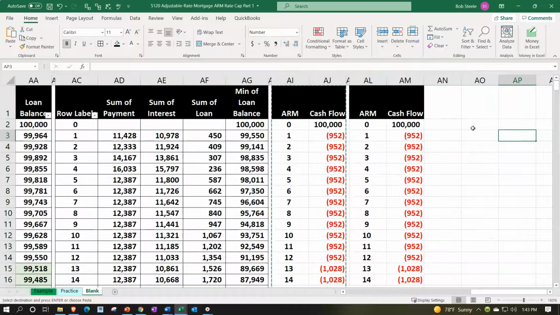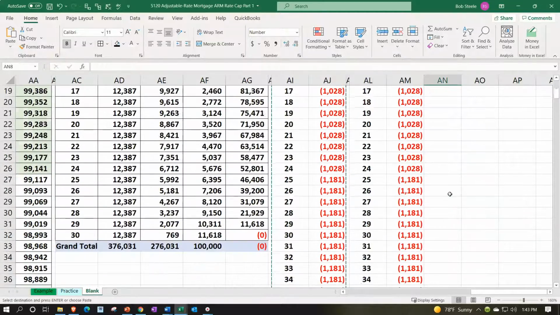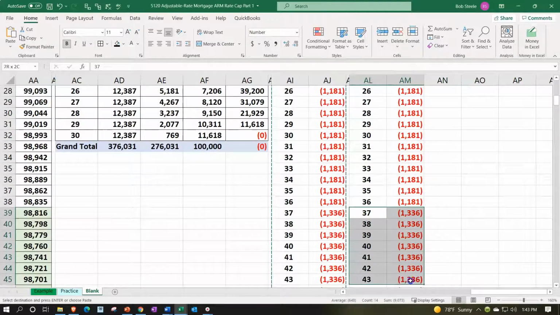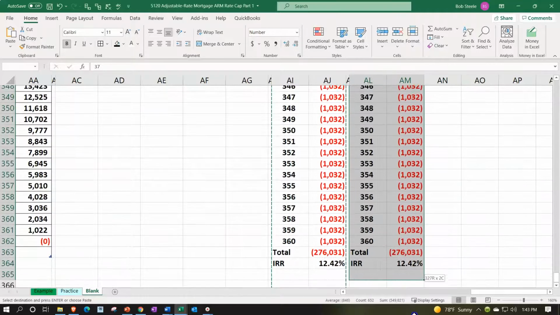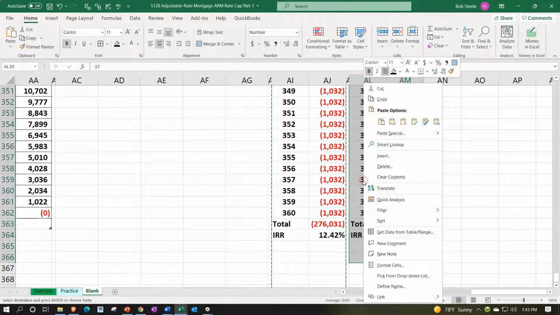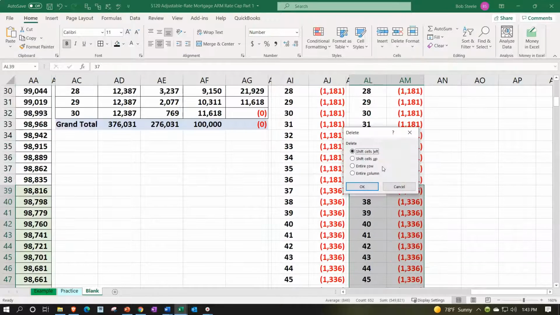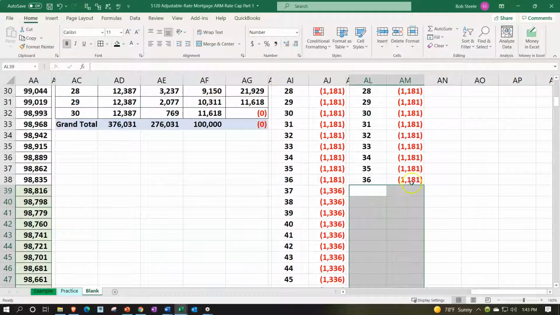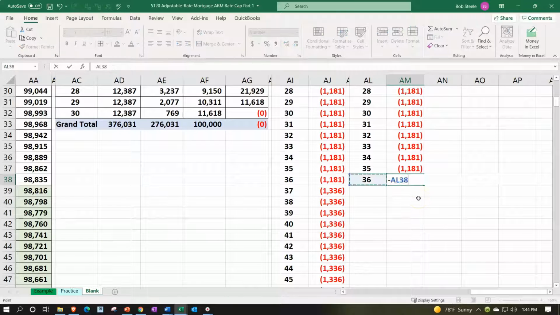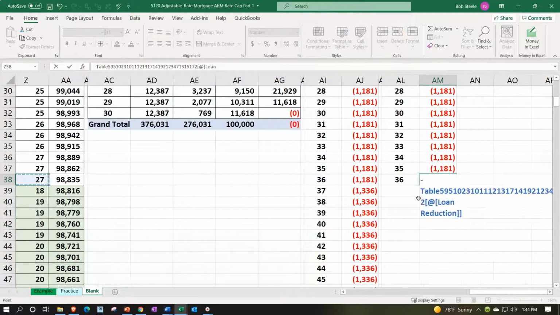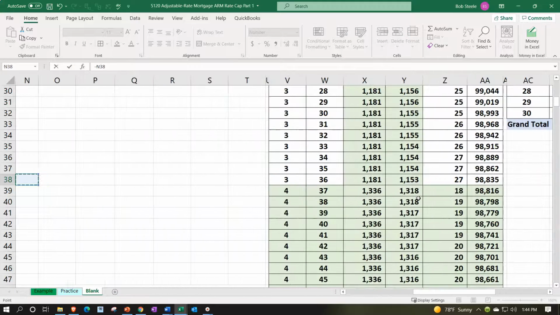So if this is what we think is going to happen for 3 years, I'll just cut this off down at 36 payments right there. And then I'm just going to remove everything under that. This probably wasn't the fastest way to do it, but that's okay. It's a way to do it, and it works. And then the ending balance here we'd have to take from our table. So that's the amount that we'd have to pay, but we'd also have to pay off the loan balance if we stopped it after 3 years.